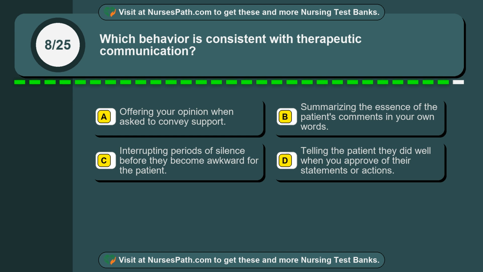Question 8. Which behavior is consistent with therapeutic communication? Option A. Offering your opinion when asked to convey support. Option B. Summarizing the essence of the patient's comments in your own words. Option C. Interrupting periods of silence before they become awkward for the patient. Option D. Telling the patient they did well when you approve of their statements or actions.